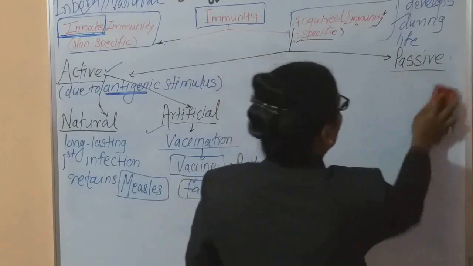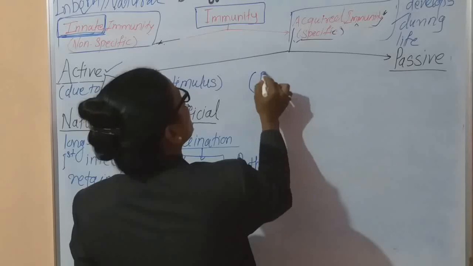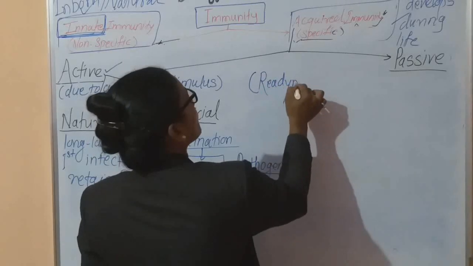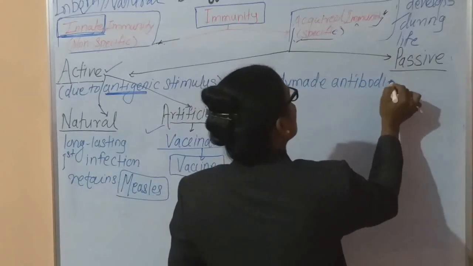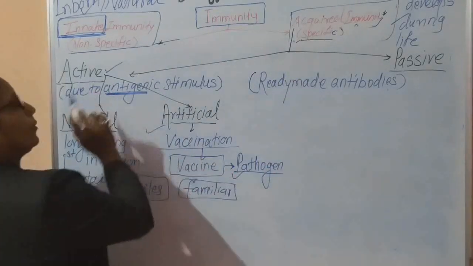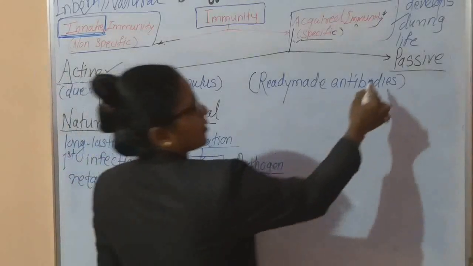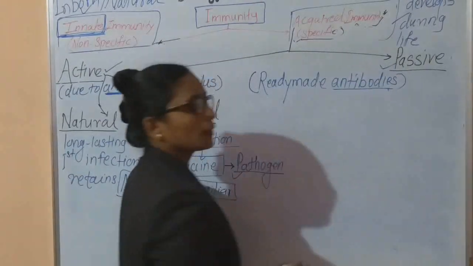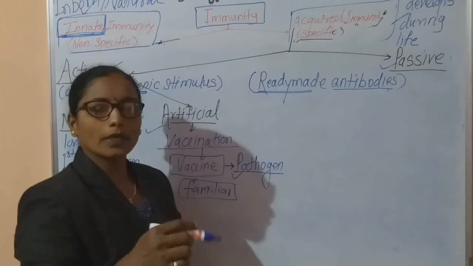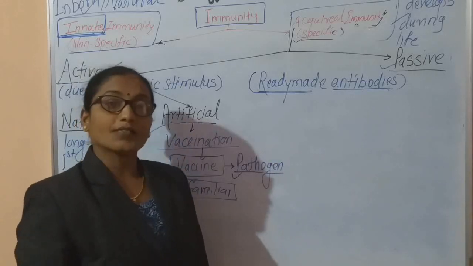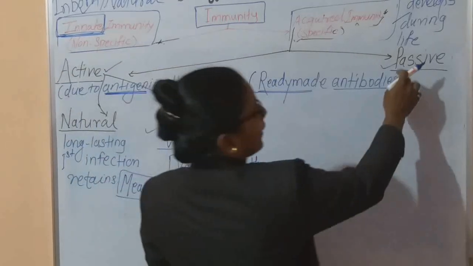In this passive immunity, it is developed due to the transfer of ready-made antibodies. This is the basic difference. See here, active immunity is developed due to antigenic stimulus, and passive immunity is developed due to antibodies, but these antibodies are ready-made. That is, these are formed in other animals' bodies, and after that they are injected in the human body, and after that they work. This type of immunity is called passive immunity.